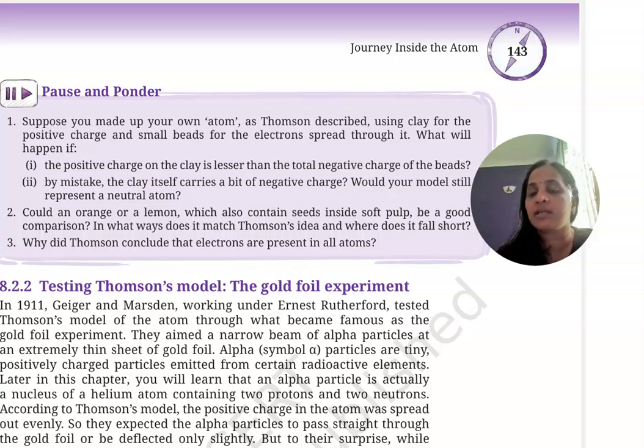He did his experiment with different types of gases. He took different types of gases, and he changed the cathode and anode materials, but still there was no variation in the experimental observation. It showed the same observation. So then he proved that electrons are present in all atoms.